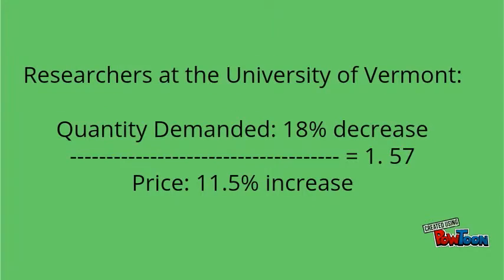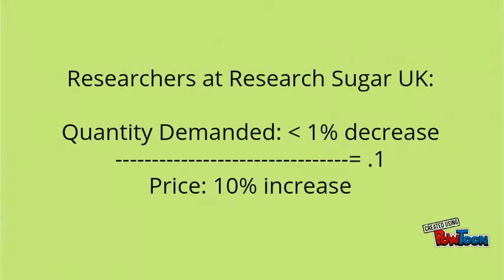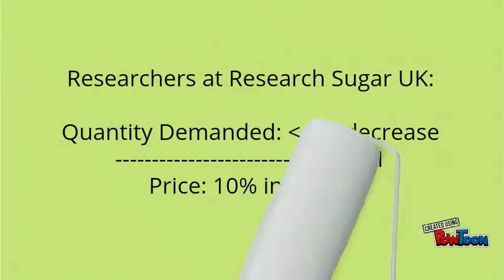A study by the University of Vermont shows that demand on sugar tax is elastic. An 11.5% raise on the price of sugar sweetened beverages would drive demand down by 18%, which yields a price elasticity of 1.57. A study conducted in the United Kingdom shows that demand for sugar would be inelastic. A 10% increase in price would yield less than a 1% decrease in demand, which yields a price elasticity of 0.1.